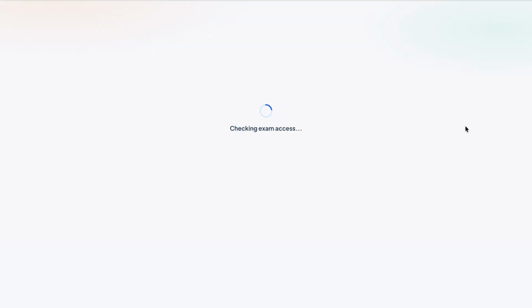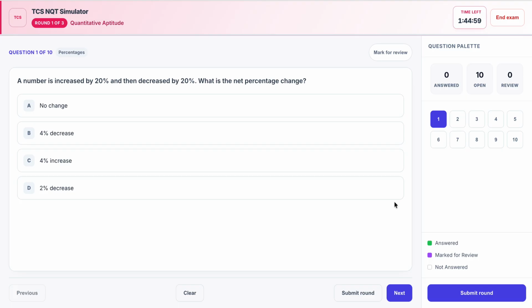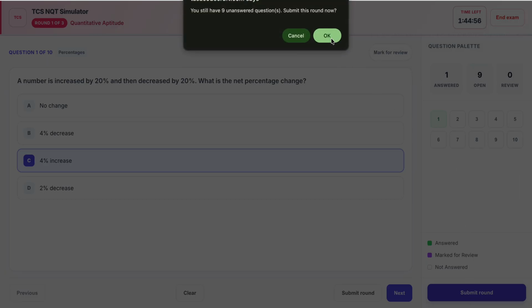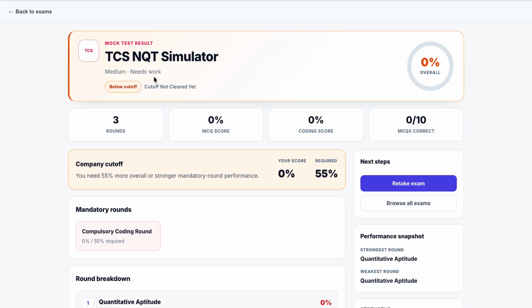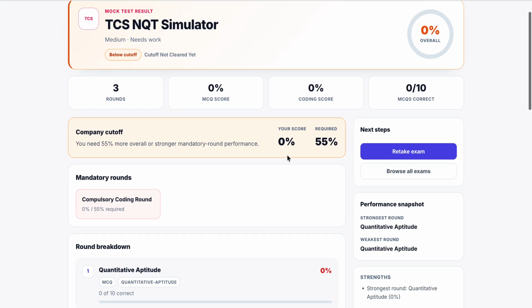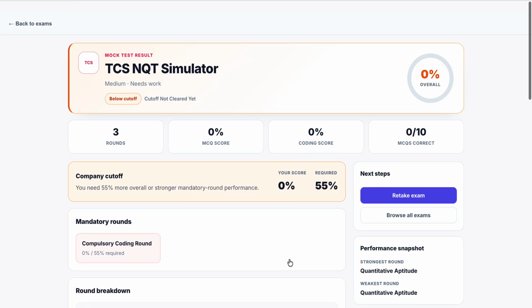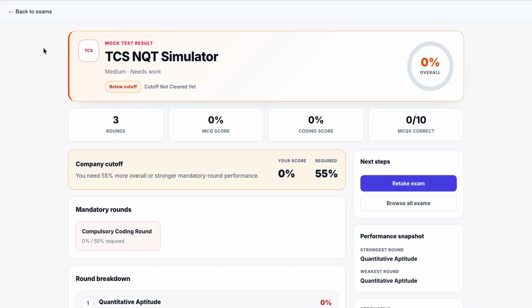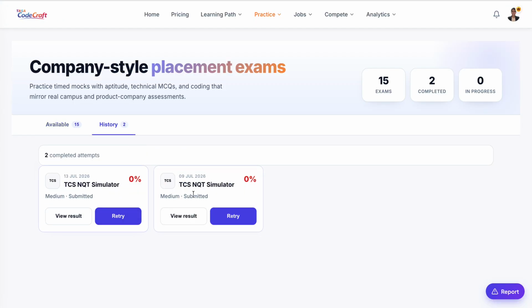And mock test is where you can actually take a mock test. So you can start the exam and it will take you through the process. It is a total of 82 questions and the passing cutoff is 55%. So you can start the questions and take it. Finally, if you submit everything and end the exam, you'll get a report. Like this is the mock test result, and you didn't pass because the score is 0. And these are the round breakdowns, and likewise you'll get a proper report. You can always retake it. And here you can see it in the history also.